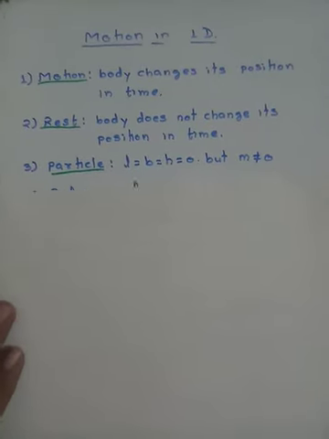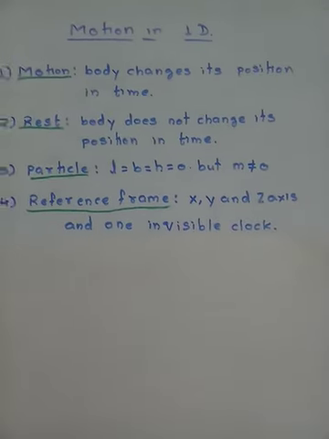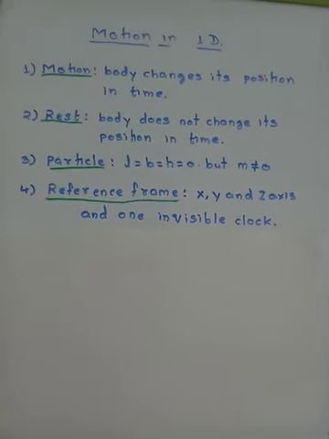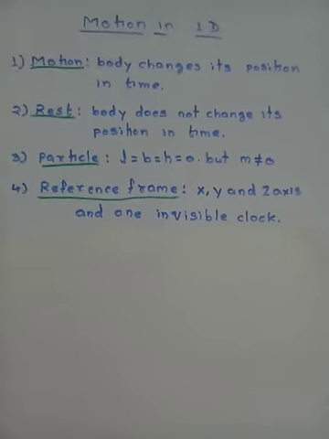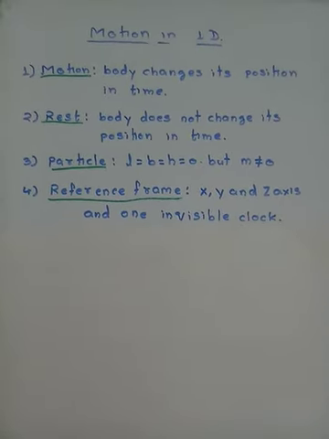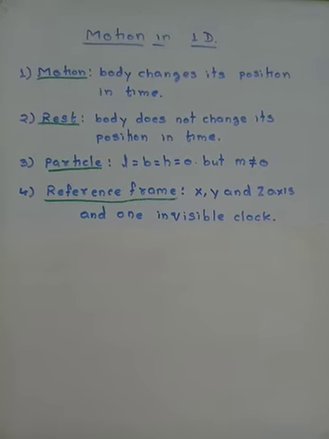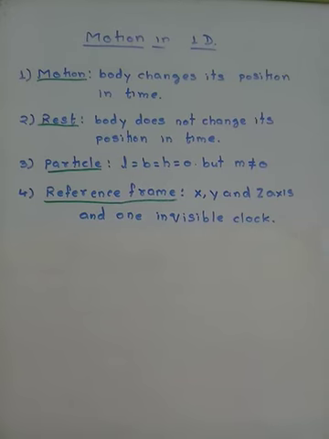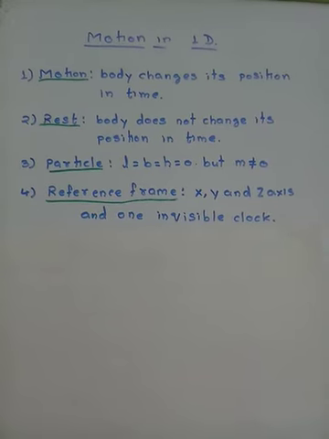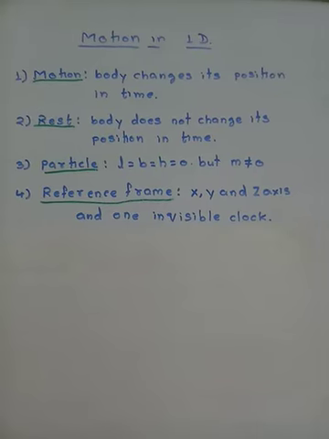Okay. The next thing to understand is reference frame. Now this is a new word, reference frame. What is a reference frame? See, reference frame is not a very complicated thing. In lower classes, you have studied the concept of number line that starts from 0. One side it has positive numbers, the other side negative numbers. So that was a number line.